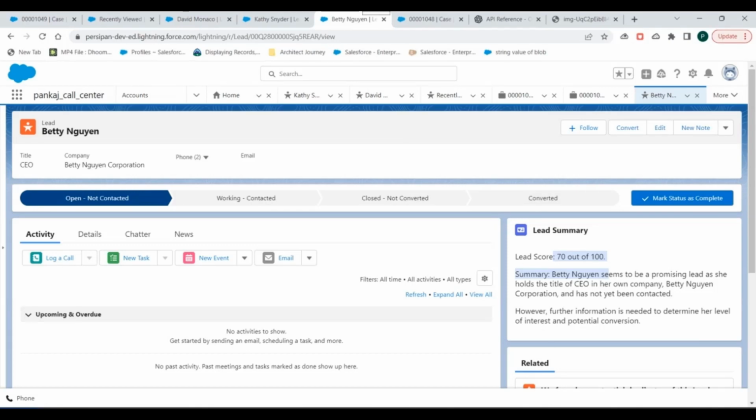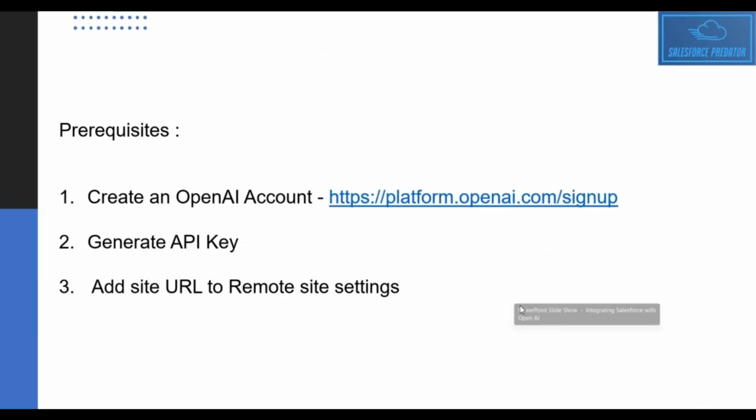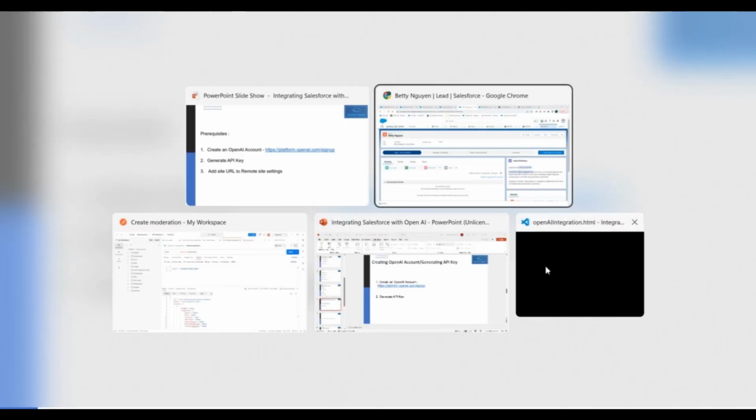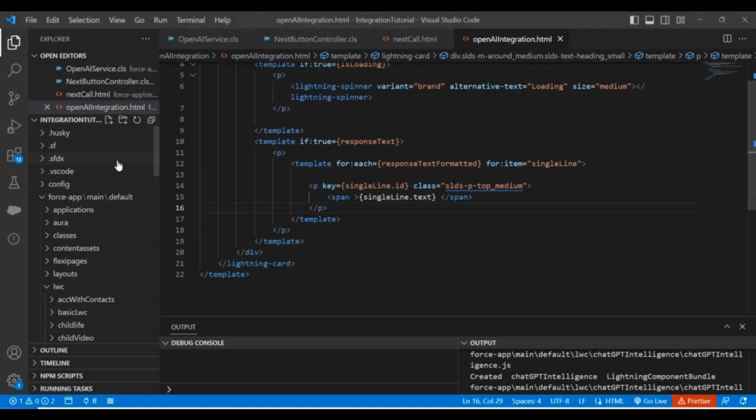Okay, let's go back to our presentation. Now, before going further, I can show you what exactly we have done from the code's perspective. So I'll go to the Apex class, and I have one Apex class with me.